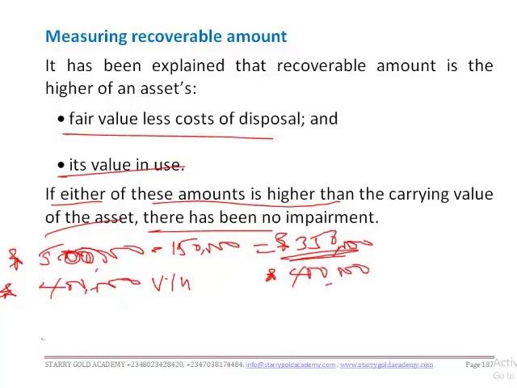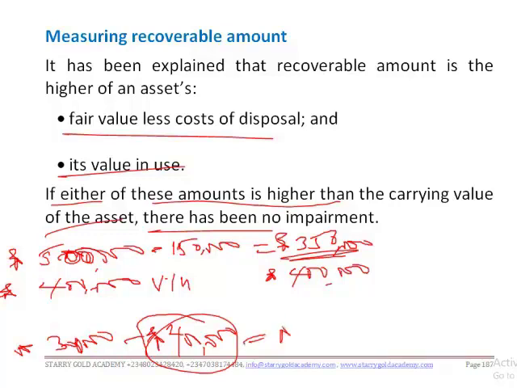Now if the current carrying amount of the asset is 300,000, therefore there has been no impairment, because the recoverable amount is higher than the carrying amount. So in this case, what you write down is the recoverable amount, because what the standard states is that assets should not be carried at more than their recoverable amount.